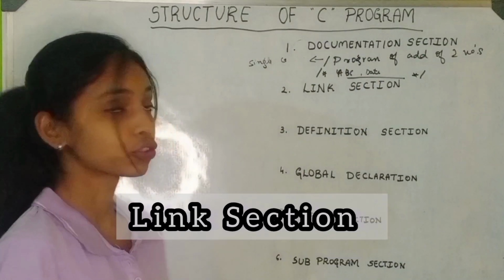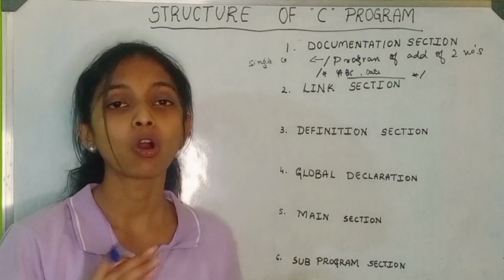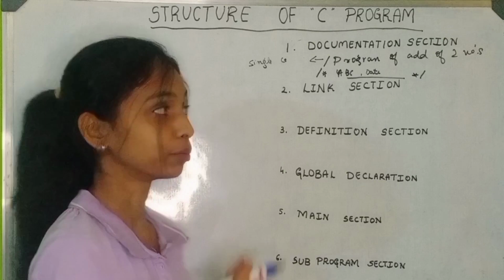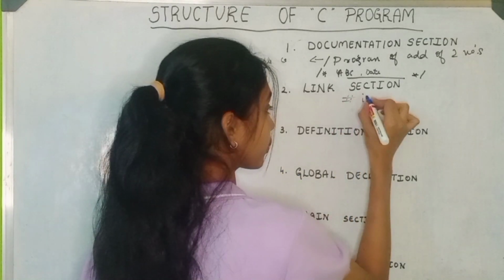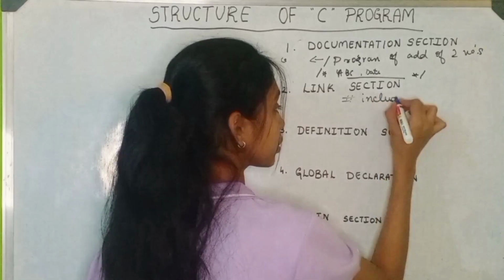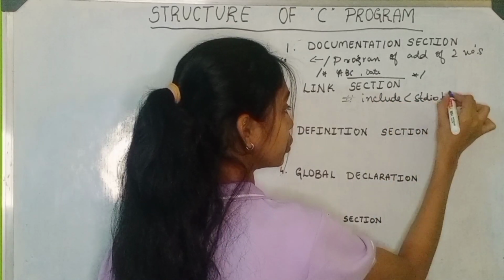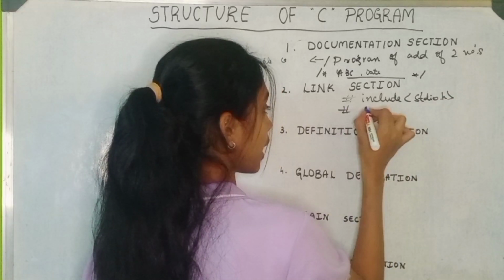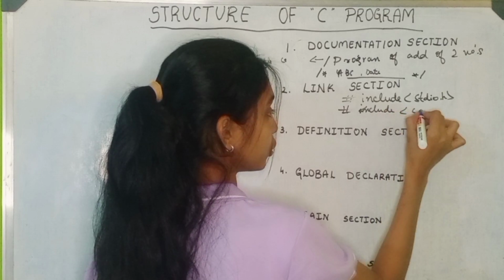So the second section is the link section. This link section includes all the header files. We have many header files like #include <stdio.h> and #include <conio.h>.